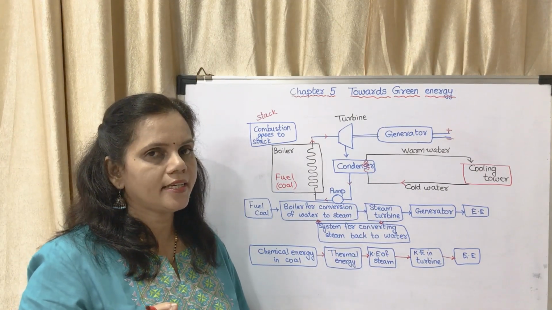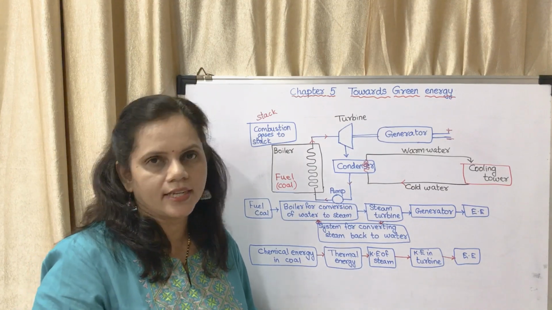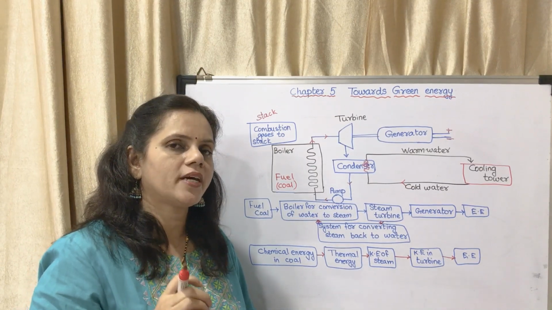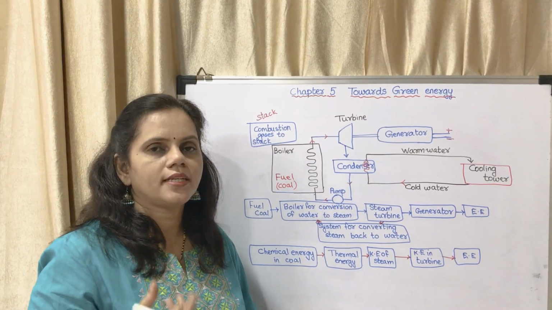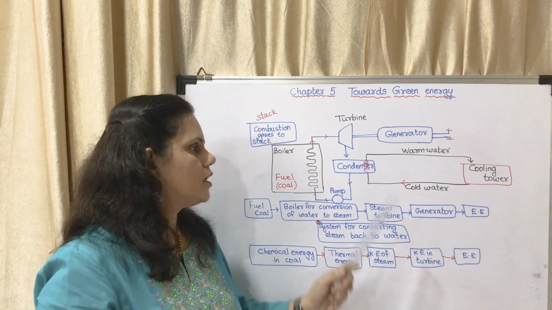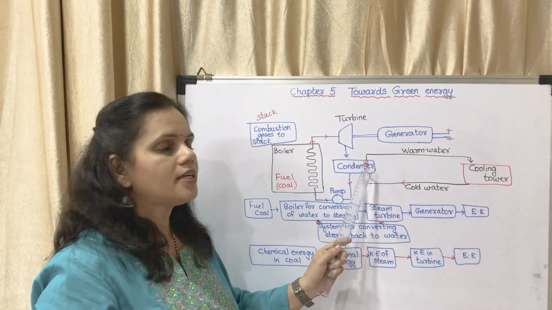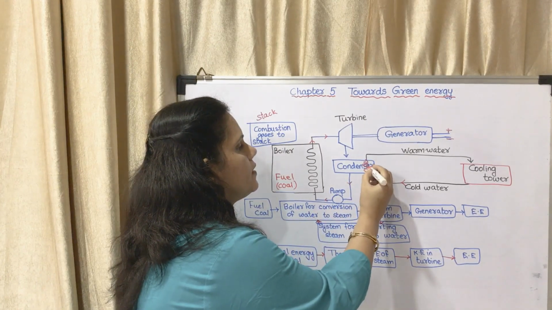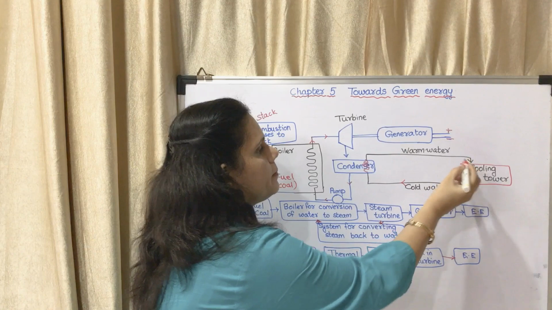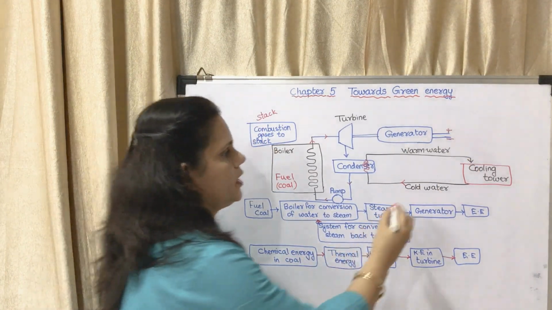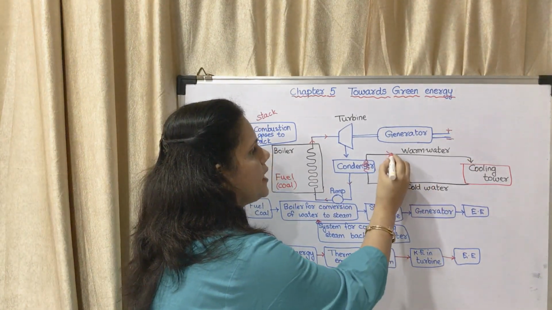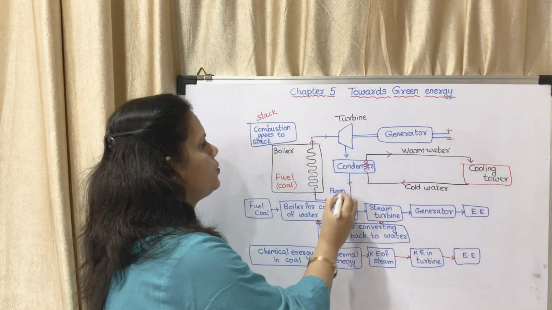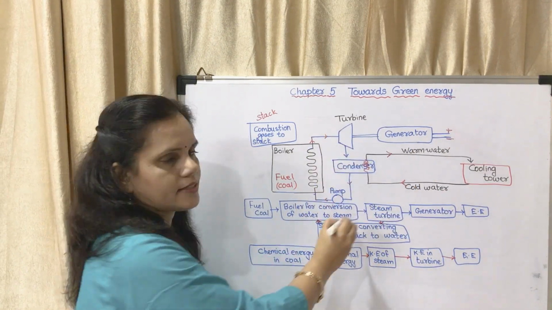You studied in heat, there is give and take of heat. Heat energy lost by the hot object is equal to heat energy gained by the cold object. This will give heat and that will take heat, and it will get warm and is pumped back into the cooling tower. So this water is circulating like this and that water is circulating like this.